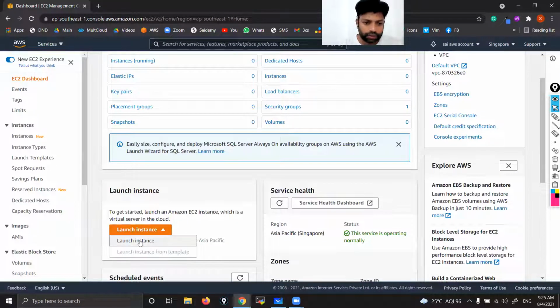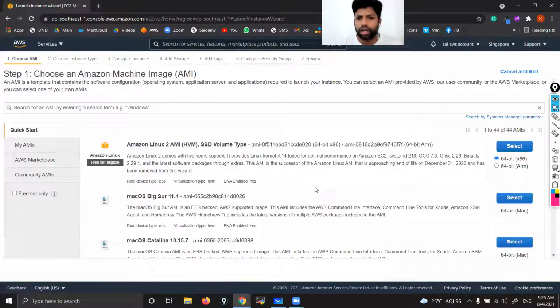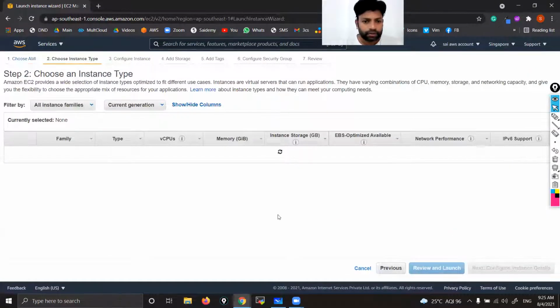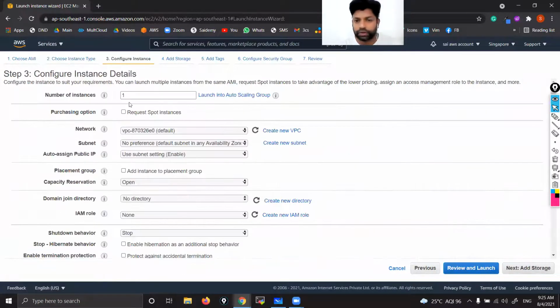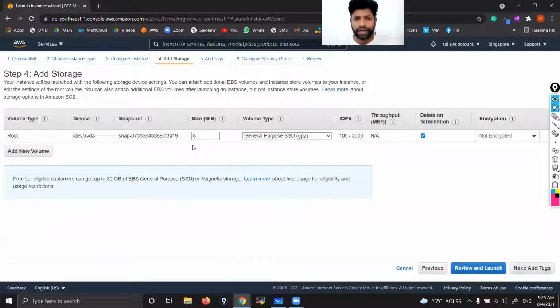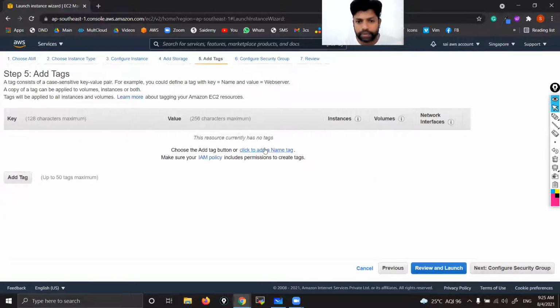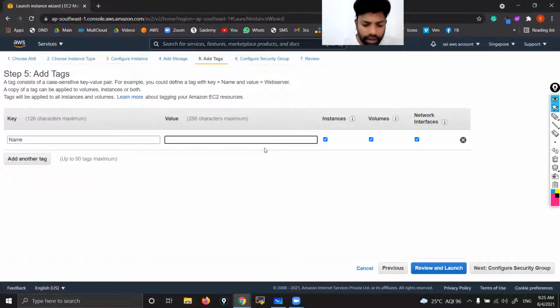So click here, launch instance. I'll launch quickly because you know how to do it, right? You can choose any Linux; I'll choose Amazon Linux. Then T2 micro. Then number of instances, one is enough for today. Then hard disk, they're giving 8 GB. That's the root drive, or you can call it C drive. In Linux, we call this the root drive. Then give any name to identify your instance. I'll give My Linux.